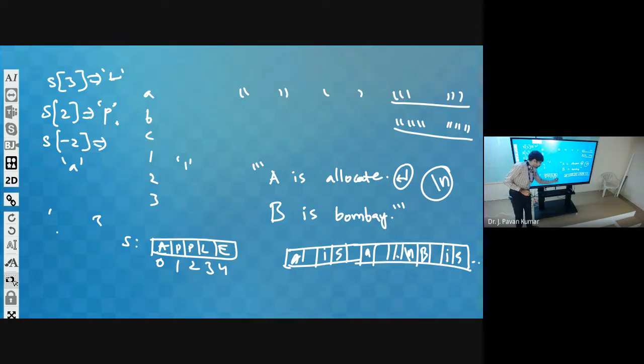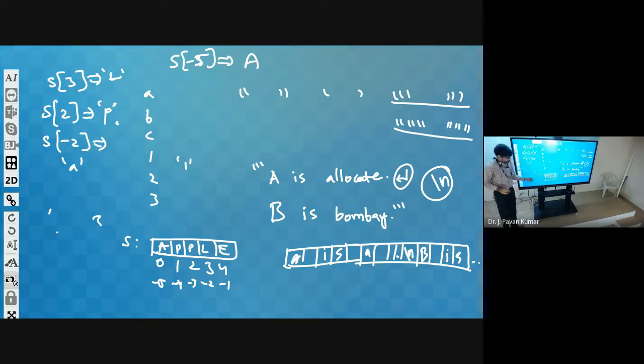Right to left, we consider the counter from 1. So minus 1, minus 2, minus 3, minus 4, minus 5. Got it? Now S of minus 5, what will be returned? S of minus 5 will give A.